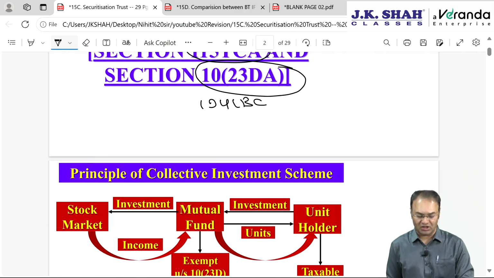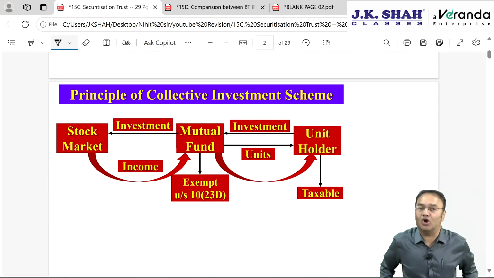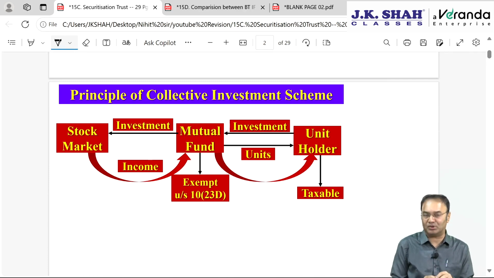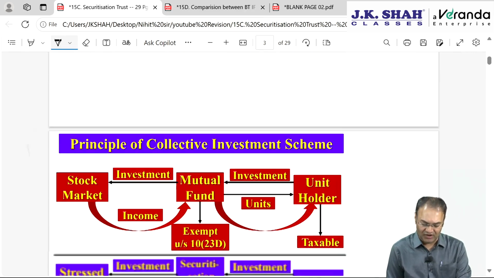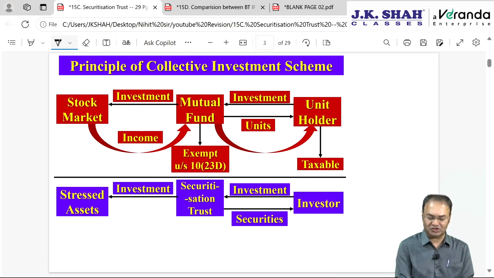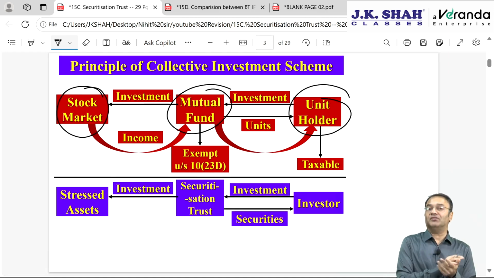What is a securitization trust? Let us first understand. All the three, business trust, investment fund and securitization trust, work on the same principle, that is the principle of collective investment. They collect money from people like me and you, the way mutual funds collect, and they invest. Where do they invest? Mutual funds will invest in the stock market after collecting money from us. Business trusts will invest in real estate assets or infrastructure projects. Investment funds will be investing in startup companies. These people invest in stressed assets.